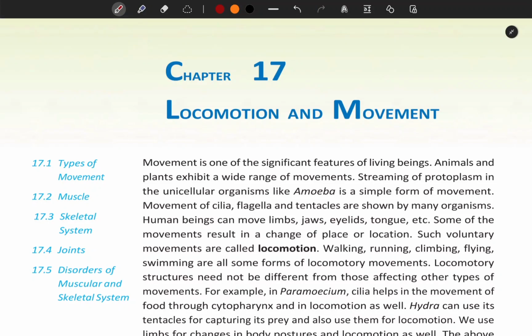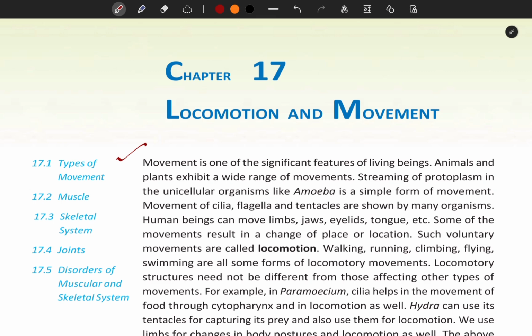Chapter 17: Locomotion and Movement. Movement is one of the significant features of living beings. Animals and plants exhibit a wide range of movements. Streaming of protoplasm in unicellular organisms like amoeba is a simple form of movement. Movement of cilia, flagella and tentacles are shown by many organisms.